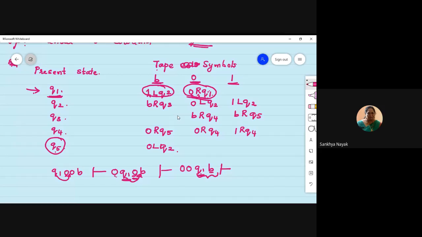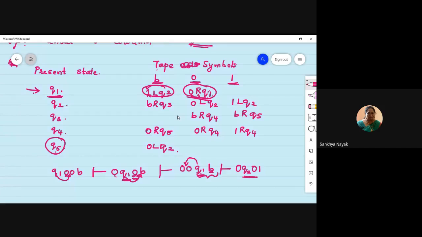So how will I represent? So 0 will be as it is. This B will be changed to 1 because it has been told to do so. And I have to move towards the left by 1 position. So I have to come here. Okay. And the state will change from Q1 to Q2. So this is my next description.